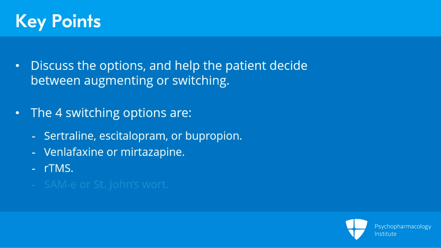And finally, S-adenosylmethionine, known as SAMe, or St. John's wort, have significant evidence of effectiveness in major depression to make them worthy of consideration for a person who's looking for something with practically no side effects and is easy to obtain. We will discuss the augmentation choices in the next video.